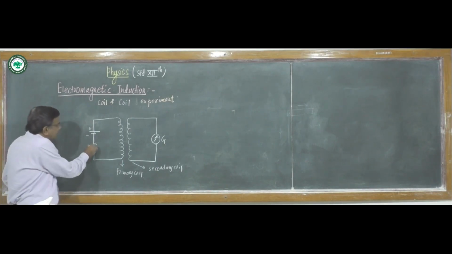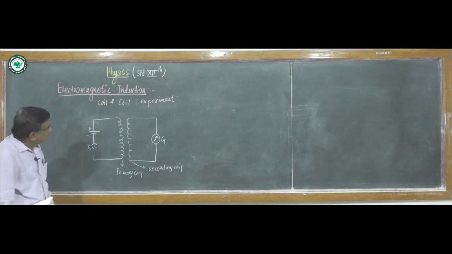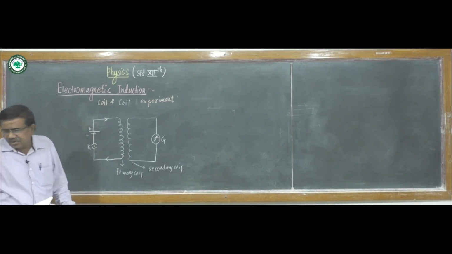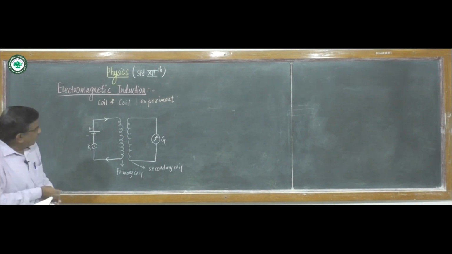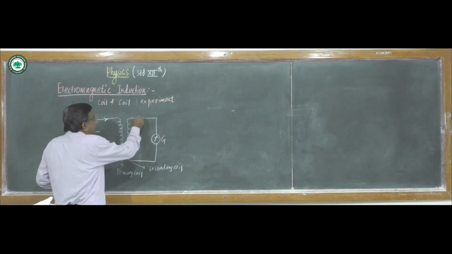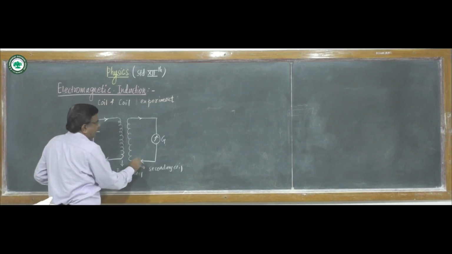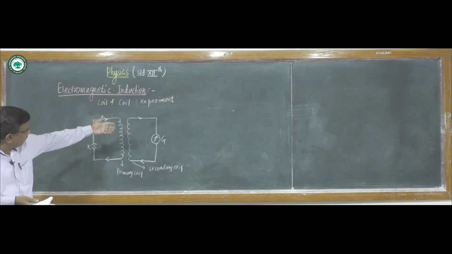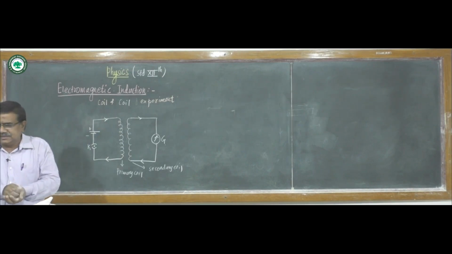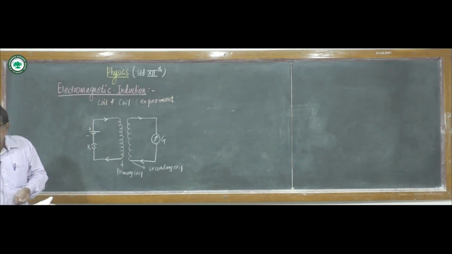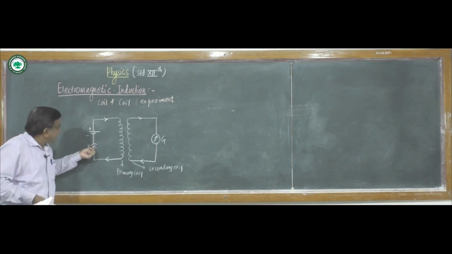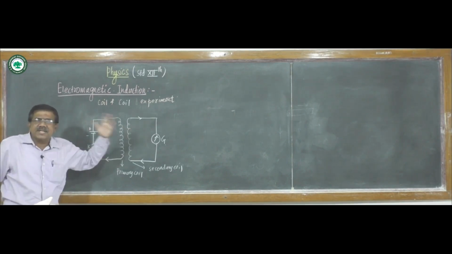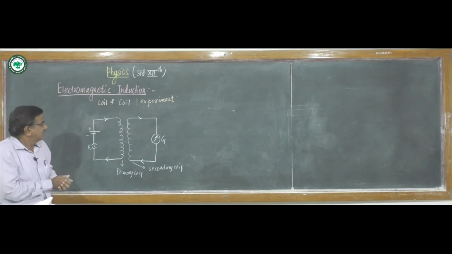But when this key is closed, the current flows through this primary coil. Also current flows through the secondary coil, and the galvanometer shows sudden deflection. It indicates current flows through the galvanometer. When the circuit is closed, the galvanometer shows a sudden deflection towards one side.